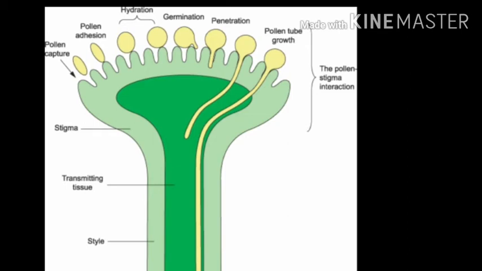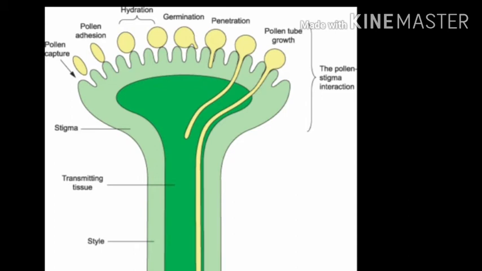Thus, only the right type of compatible pollen germinates on the stigma and the pollen tube comes out through one of the germ pores. The contents of the pollen grain move into the pollen tube and it grows through the tissues of the stigma and then the style.